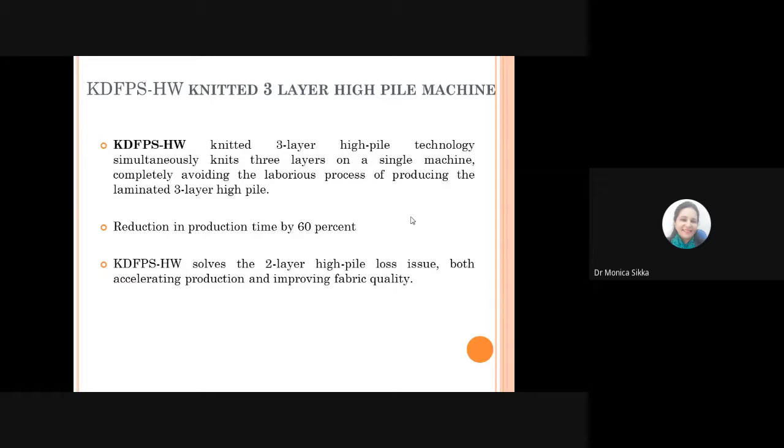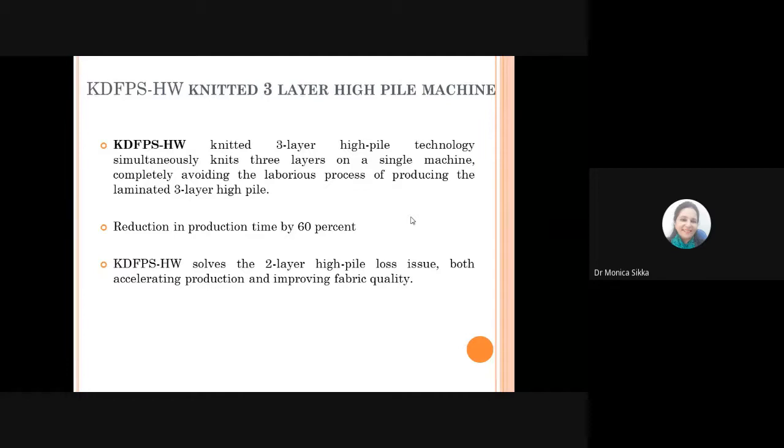This is a knitted 3-layer high pile technology, which simultaneously knits 3 layers on a single machine. Now, normally when you have to produce a layered product, you prepare 3 layers and then use a bonding technique, or you produce a laminated kind of 3-layer high pile structure. But in this machine, you can produce that 3-layer high pile structure with all 3 layers being produced during the knitting process itself.